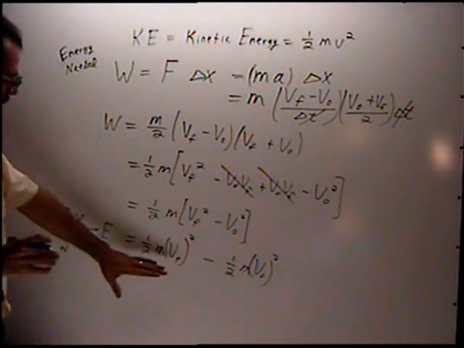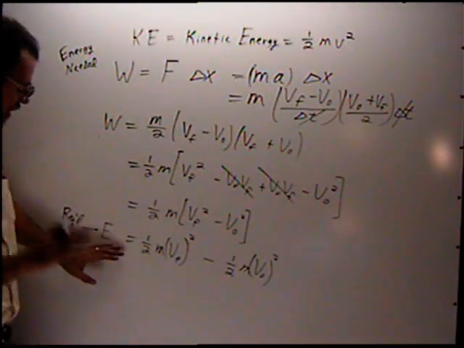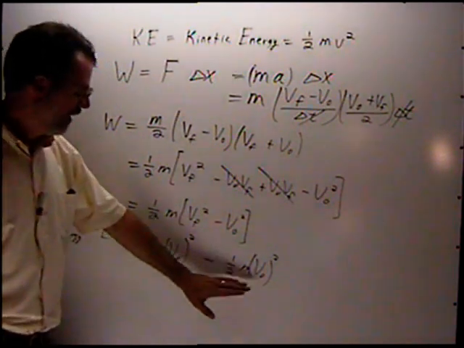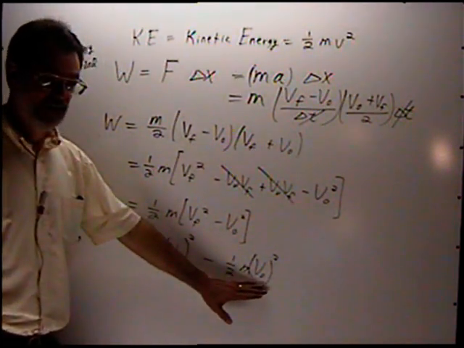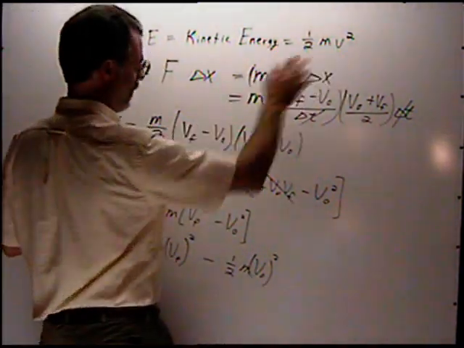Notice that what we have derived here is that the energy needed is 1/2 m the final velocity squared, minus 1/2 m the initial velocity squared. We have a difference here. What is kinetic energy? 1/2 mv squared.